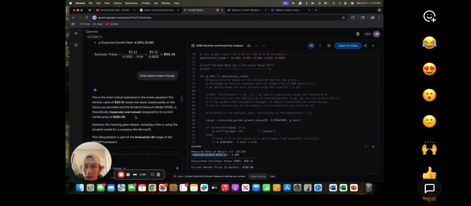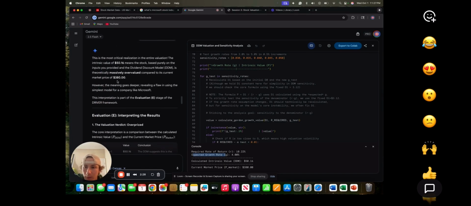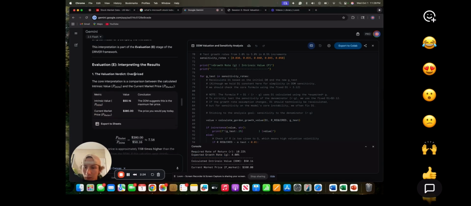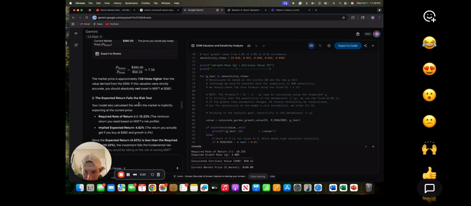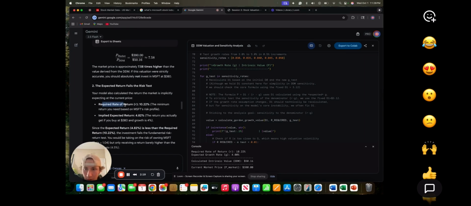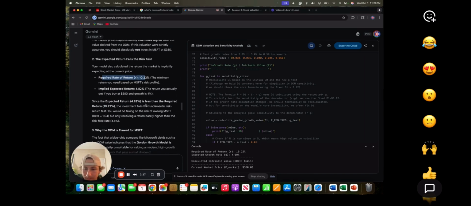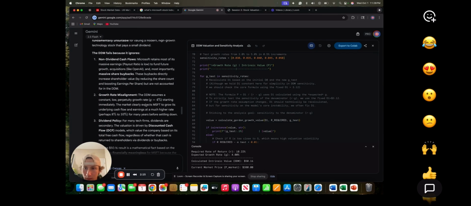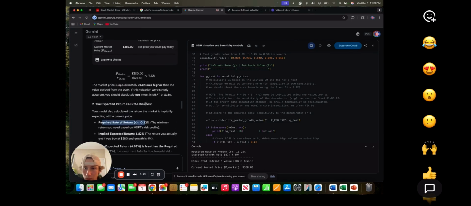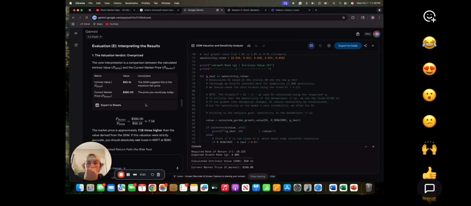Then if we work through V, which is validate, the market price is 380 currently. Over the next 5 years, we get the return rate. Let's see here.